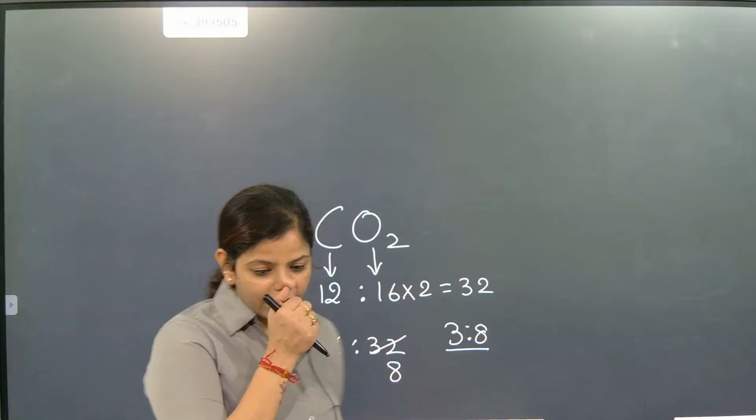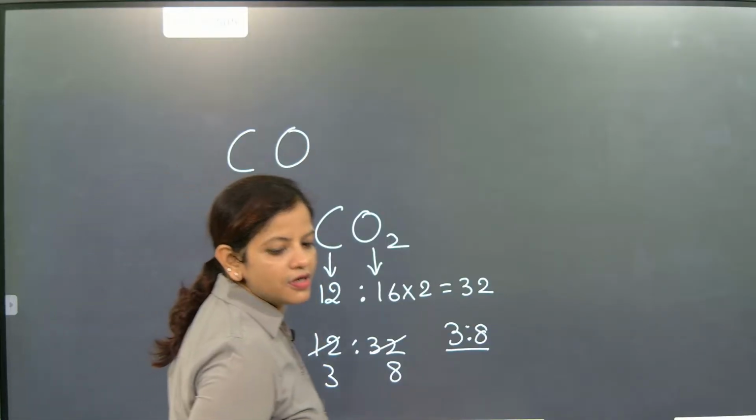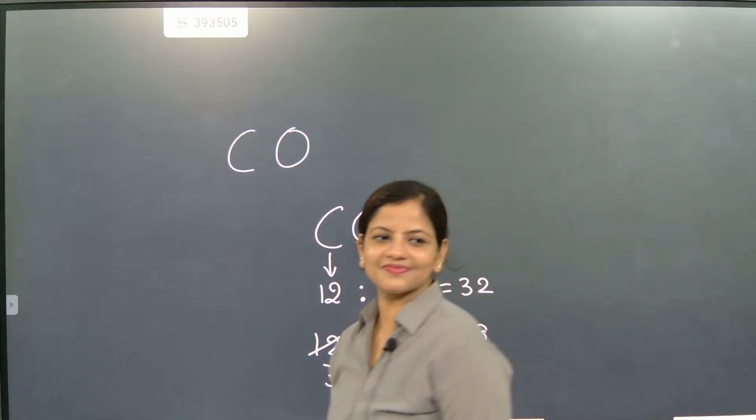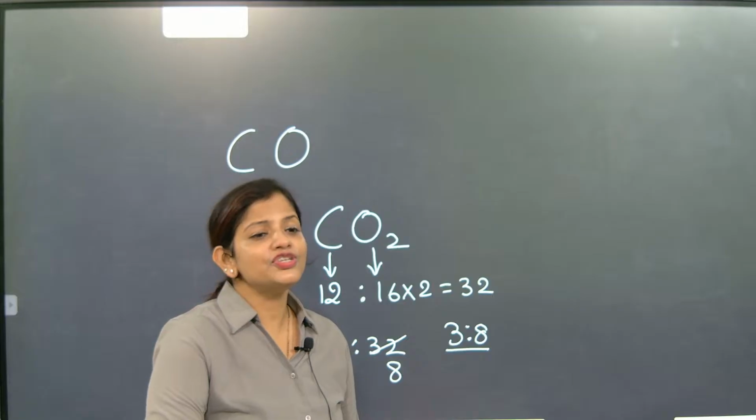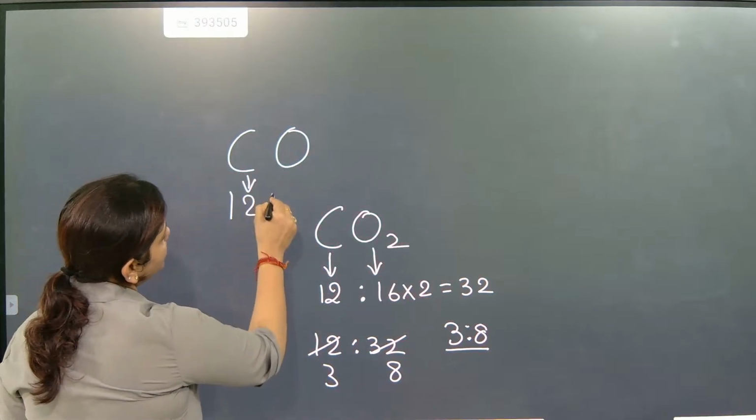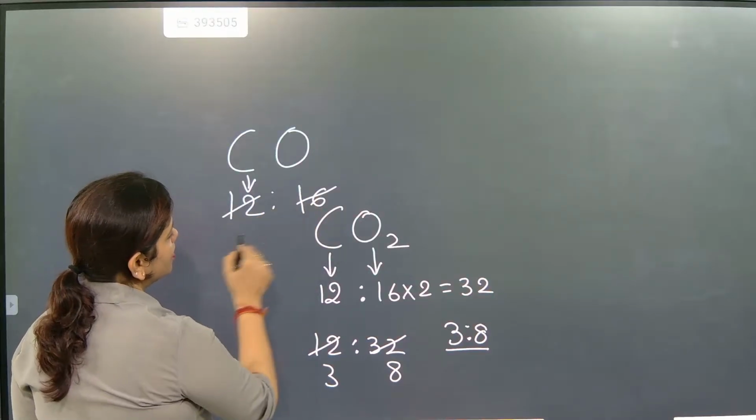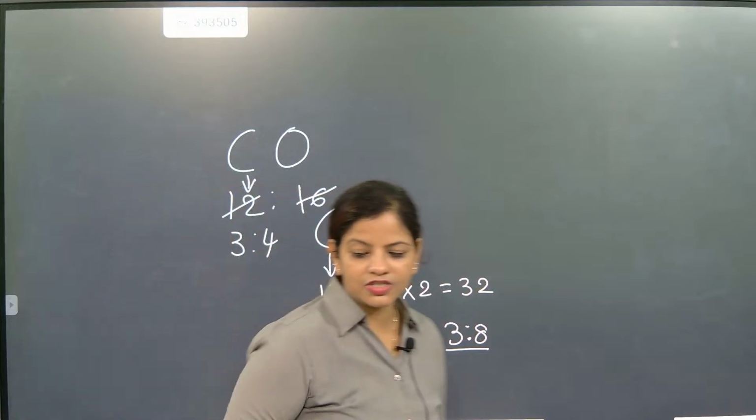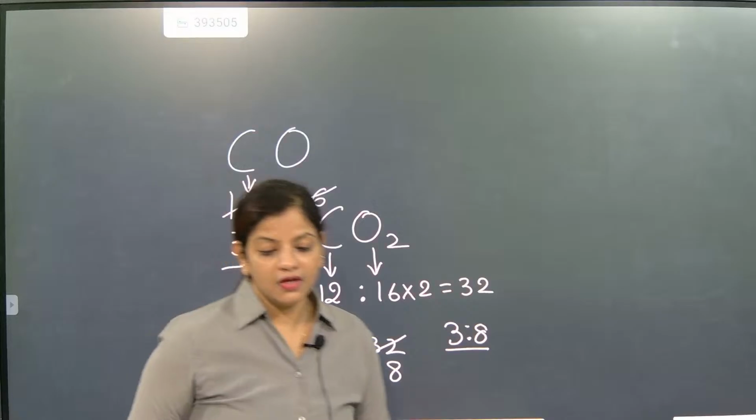If somebody gives you carbon monoxide, come on, quickly do it. What is the ratio? Try. Carbon monoxide. 3 is to 4. Check. 12, and this one is 16. So 4 threes are 12, 4 fours are 16. So for carbon monoxide the constant proportion is 3 is to 4.